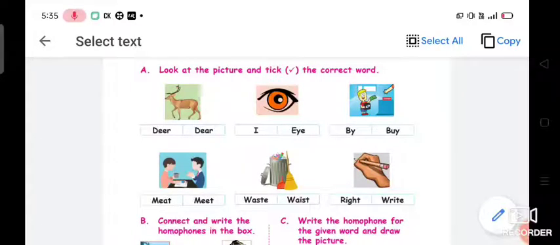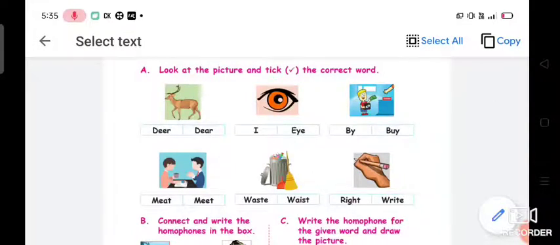Okay, next picture, I and EYE, two different words are here. Which is the correct one? Yes, the second one is the correct one. EYE is the correct one. Okay, third one, BY or BUY, which is the correct one? In the picture you can see a boy is getting something, he is buying something. So which is the correct one, BY or BUY? BUY is the correct one.